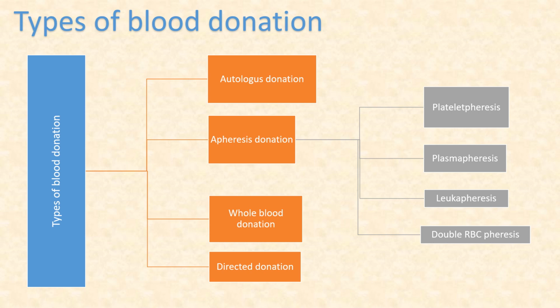Then the types of blood donation. The types of blood donation include autologous donation, when the person is giving blood for himself or herself, then apheresis donation, whole blood donation and the directed donation. Now the apheresis donation is again classified as platelet pheresis, plasma pheresis, leukapheresis, double RBC pheresis. Next one is your